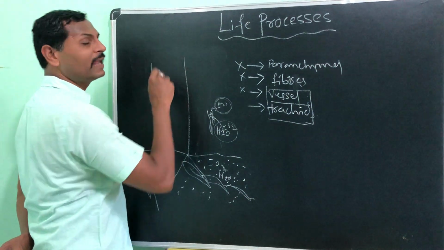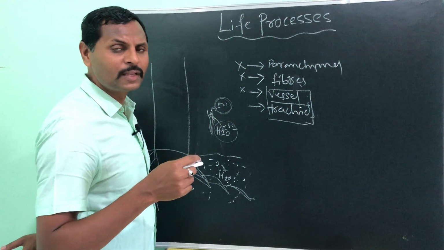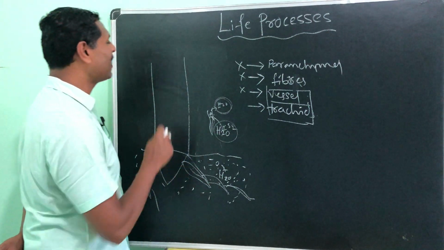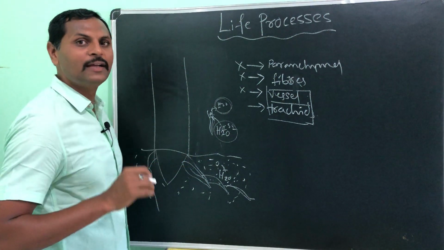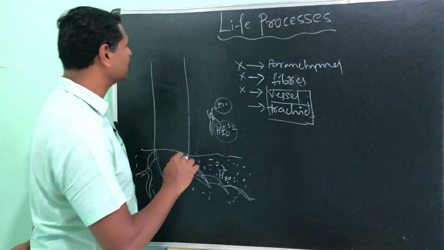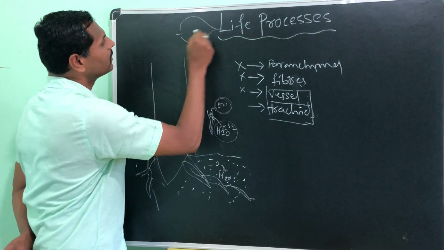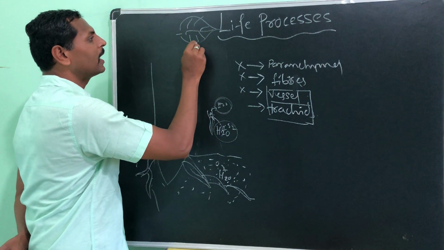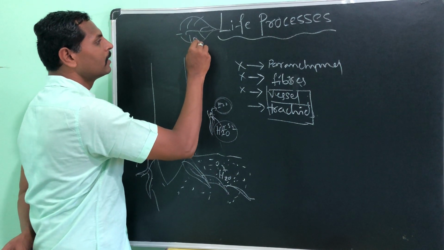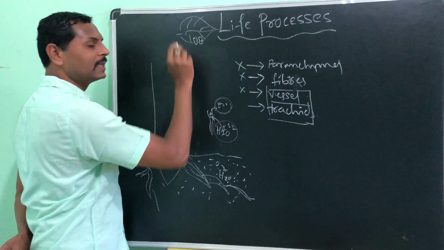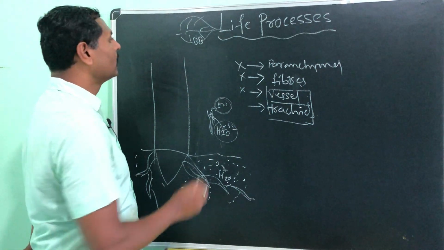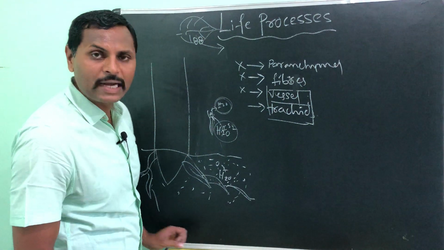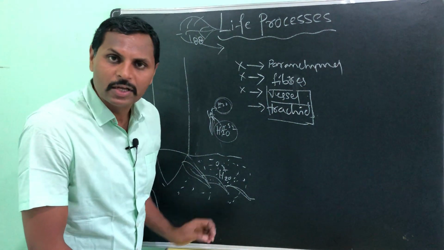Where the water actually has to reach, especially for photosynthesis, we need water. That means the plant needs water, and all the tissues, all the cells of the plant need water, isn't it? Here you know what leaves are there, and leaves have stomatal openings. Through these, the water actually evaporates out, and we call that transpiration.